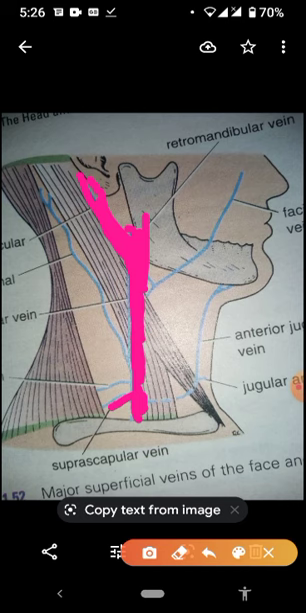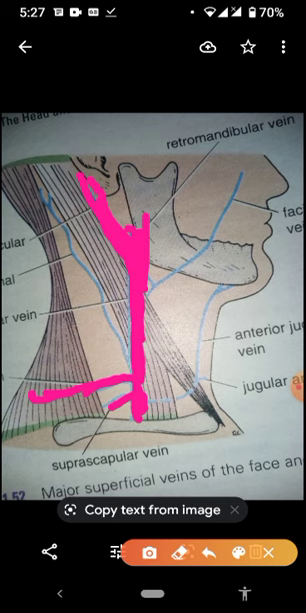Okay, and what other veins are drawn in this part? This one is the transverse cervical vein. Why is it transverse? Because its appearance is just transverse, it lies horizontally, and it is present in the cervical region. That's why it's called the transverse cervical vein. So it is running into the external jugular vein.